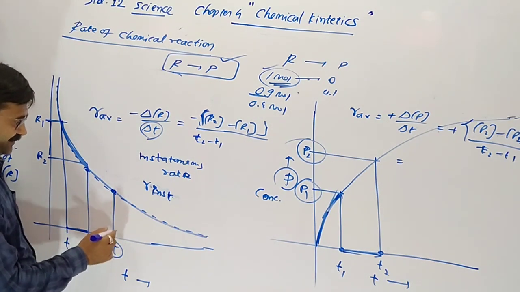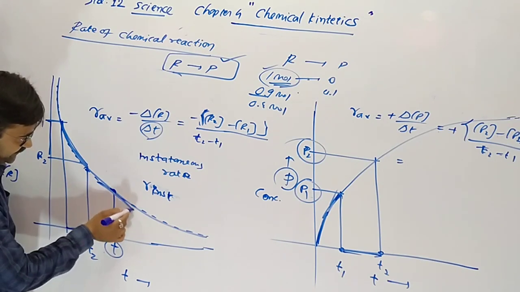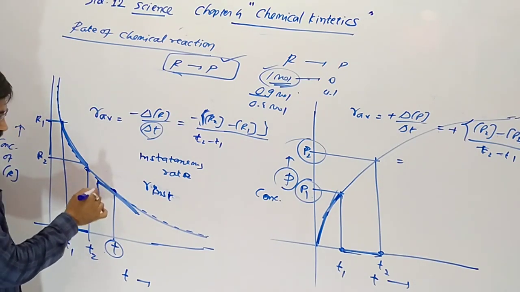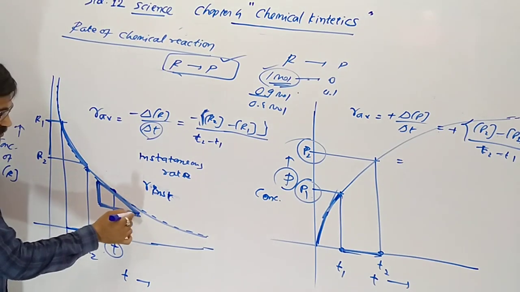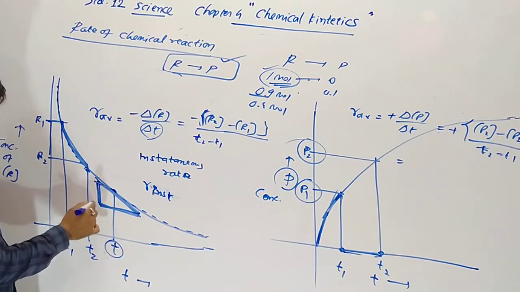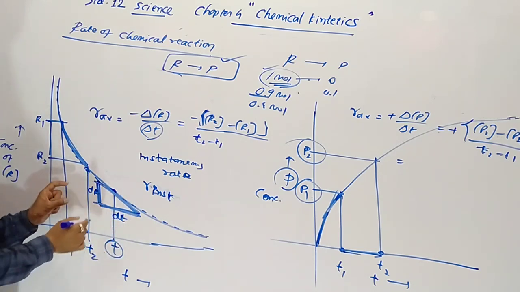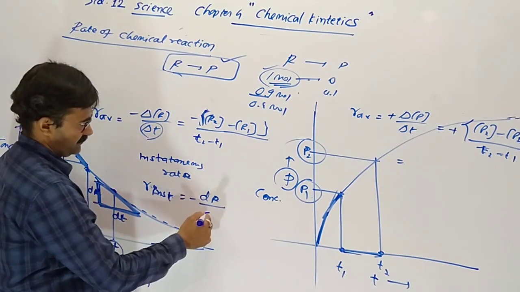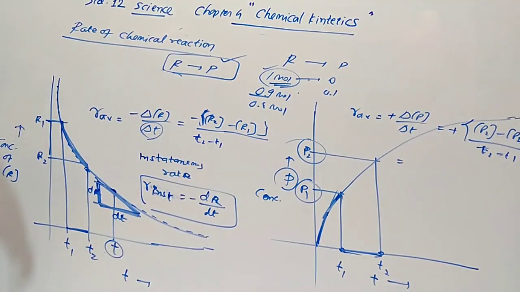So at an exact time we have to take a point on the graph, then take a tangent line, and on that basis derive the slope. The value of this is dR in derivation, a very small value, so the derivative is minus dR upon dt. This is the instantaneous rate.